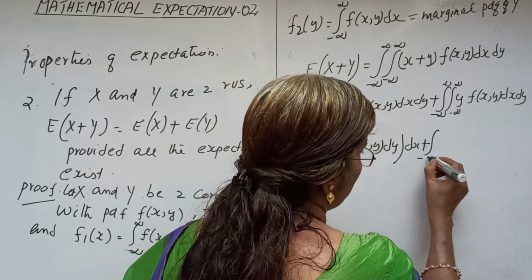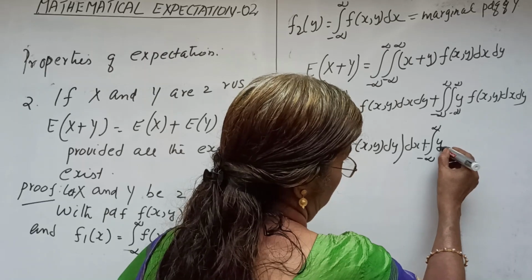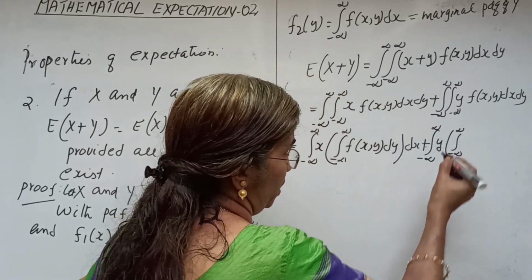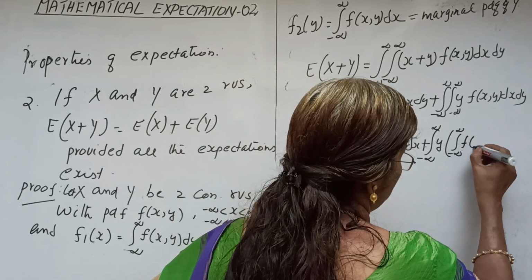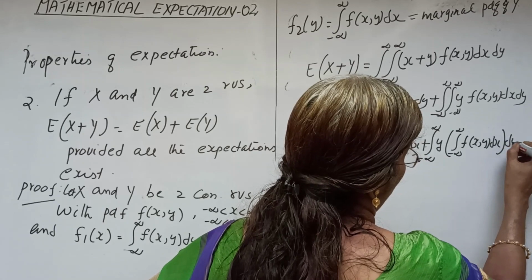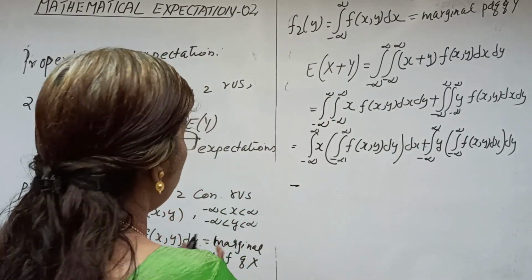Plus, here the term y is taken out, so we integrate f of x y dx into dy, and we have these results I have written here.